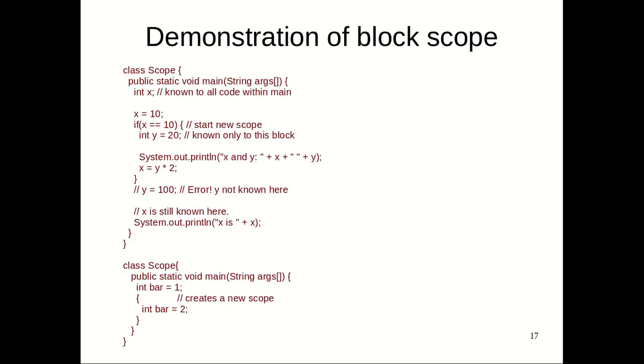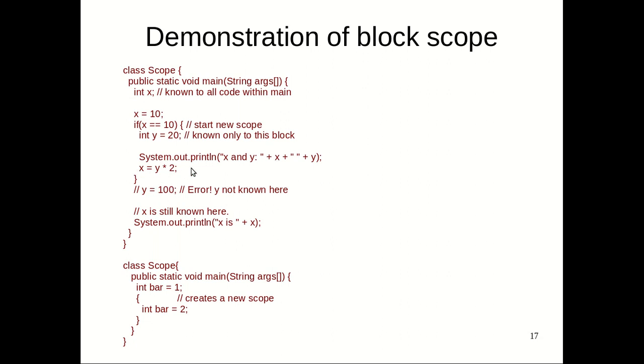Here is an example demonstrating the block scope. A simple example again. We can see that our main method starts with a declaration of variable x, and we initialize x to 10. If x is equal to 10, then we are declaring another variable within the true condition, that is y equal to 20. We print both values here. We are updating the x value here, y is equal to y star 2.